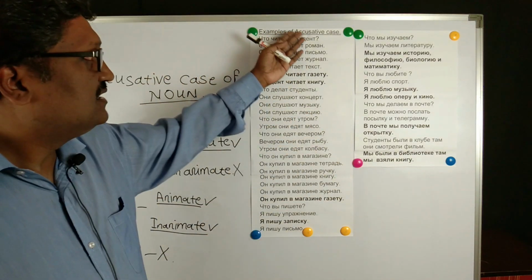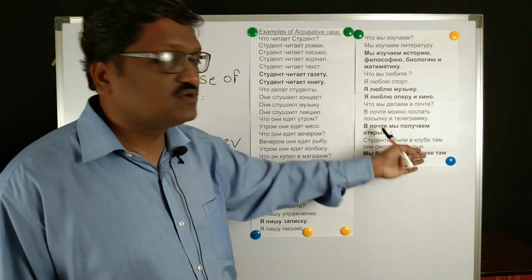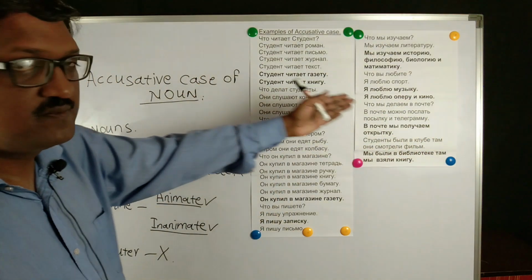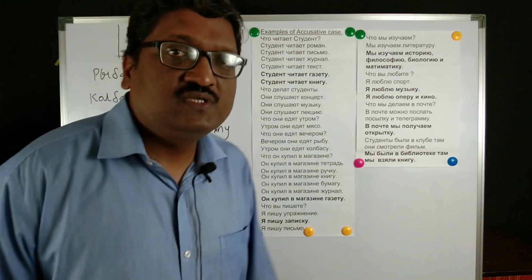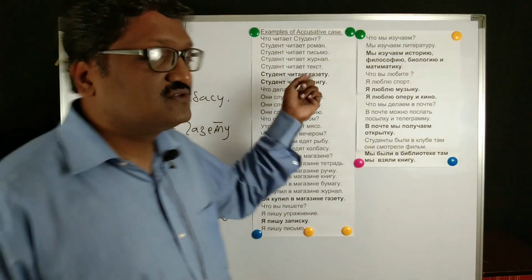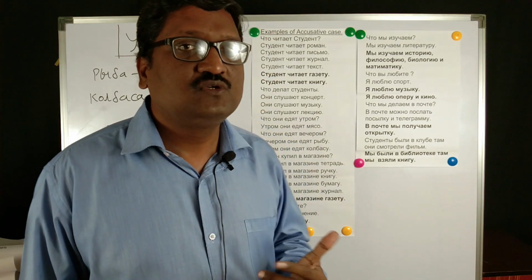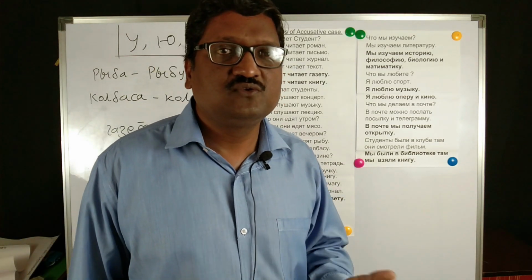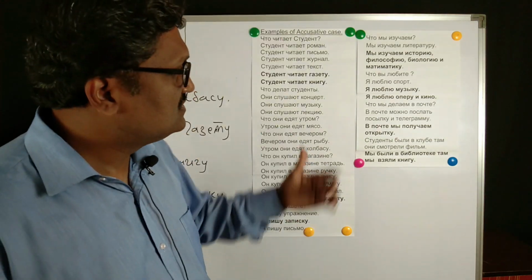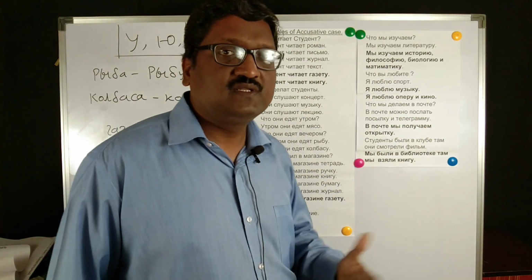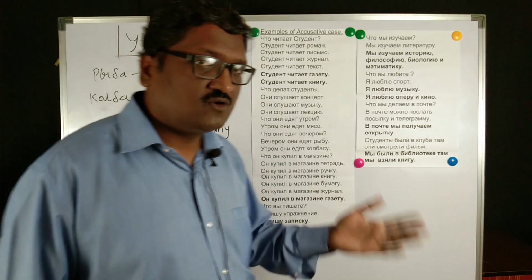Now we'll see the examples of the accusative case, and you will come to know what is happening to the noun, what changes are happening to the noun. Please pay attention here. We will start with the examples of inanimate nouns. In the case of inanimate nouns, the case is applicable only to feminine nouns. The masculine nouns and neuter nouns will not decline. So these are some examples where you can observe the feminine nouns declining and how they are declining.